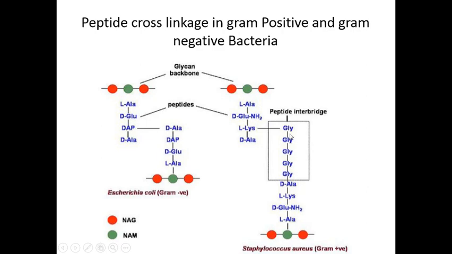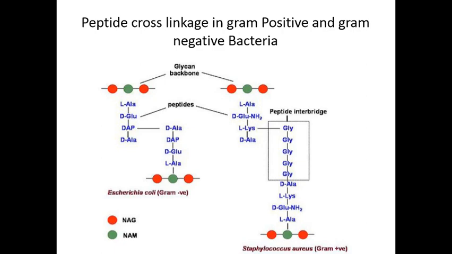But here this extra glycine is there, and it acts as a peptide interbridge, and through this peptide interbridge these two glycans or sugar backbones attach to each other, okay. So this is the actual difference between the gram-negative and gram-positive peptide cross linkages.